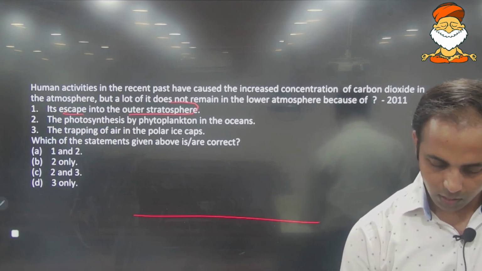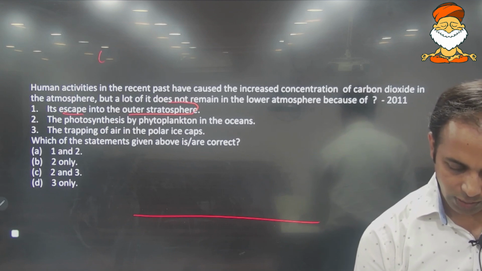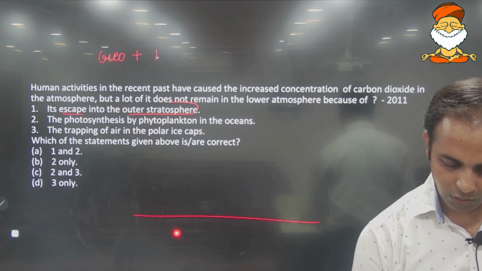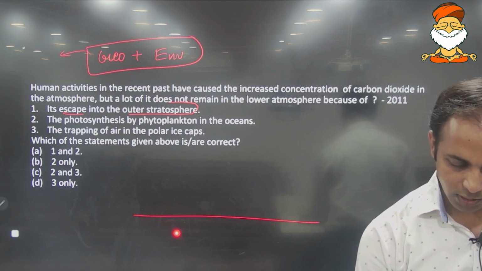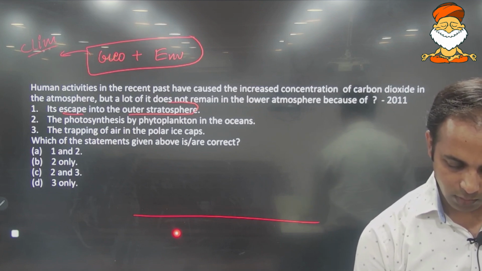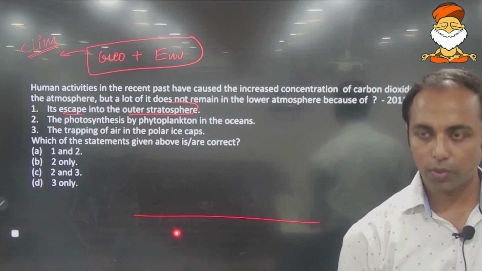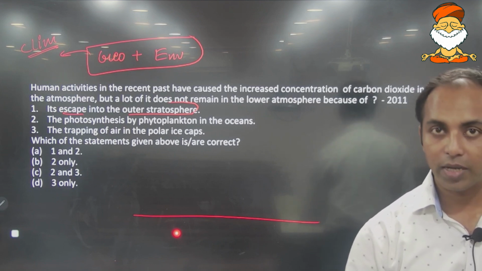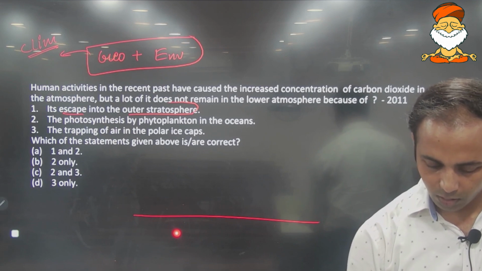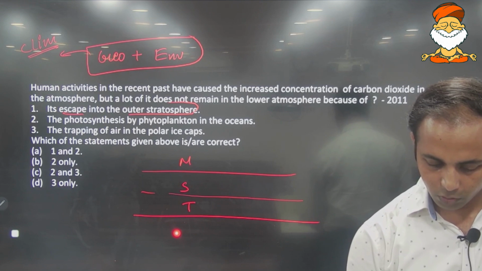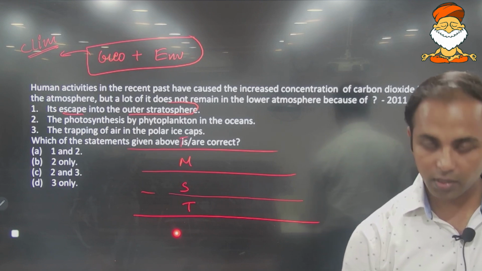In order to attempt this question, you need to have an understanding of geography as well as environment. From geography, you will be studying a topic called climatology. And in this climatology, you're going to understand the various layers of the atmosphere. So the lowermost layer of the atmosphere is the troposphere. Above that is stratosphere, above that is mesosphere, and then the thermosphere, exosphere.